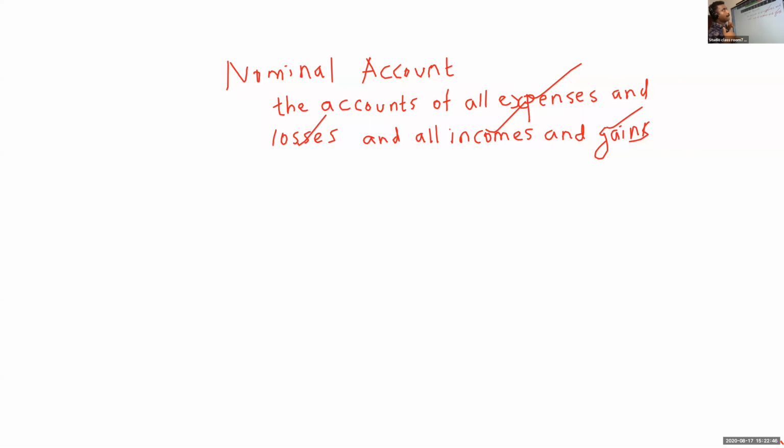What are all the items paid? Paid salary, paid wages, paid carriage, paid traveling expense, paid office expense, paid sundry expense, paid advertisement, that is expenses. Incomes: received interest, received rent, received commission. Okay, that is incomes. So if those items are coming, what is the rule? For example, rent. If it is received, income; if it is paid, expenses. Rent, salary,